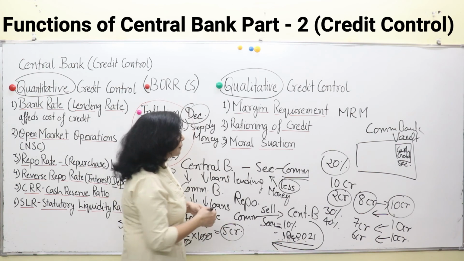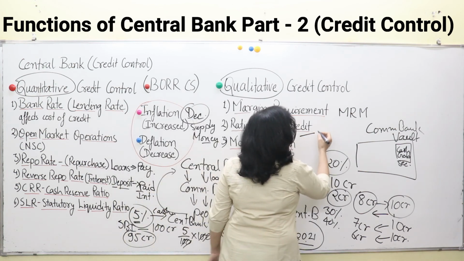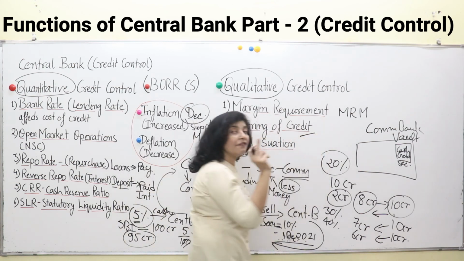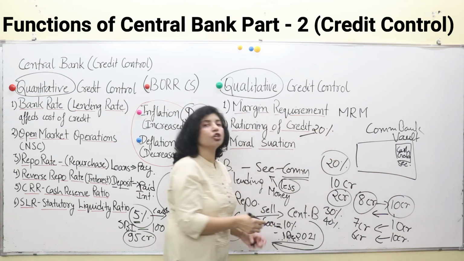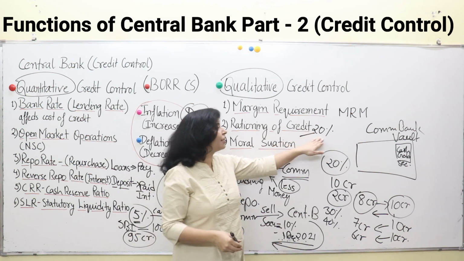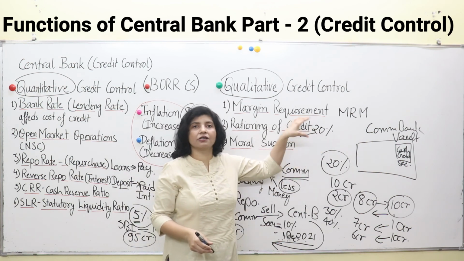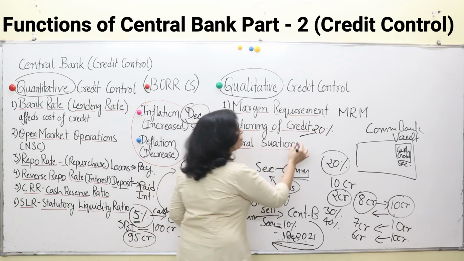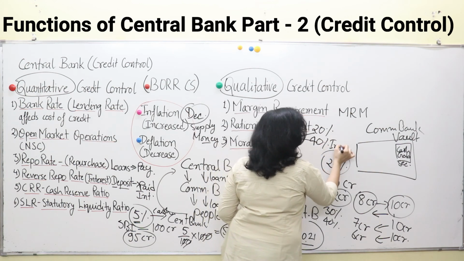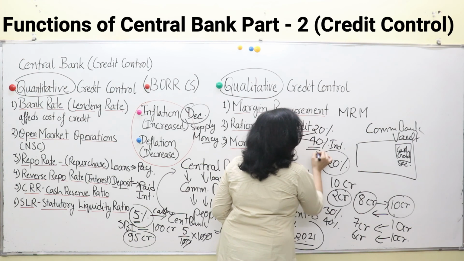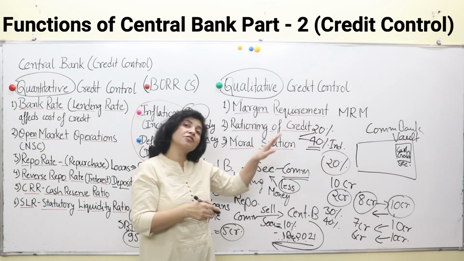Suppose the quota of a commercial bank that has to be given to the agriculture sector is 20%. So 20% of the loans are fixed for the agricultural sector. In the same manner, if 40% of the loans have to be given to the industrial sector or small scale sector, they can be forwarded only to that sector.